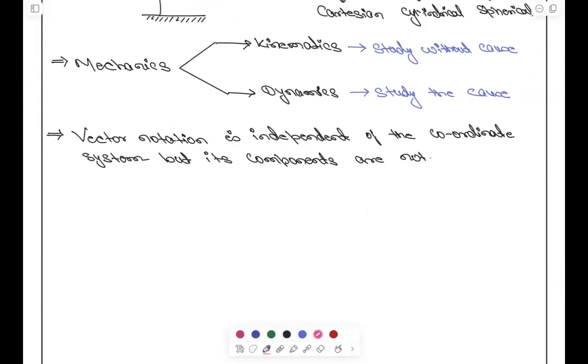Listen carefully, understand carefully. Let's say I am defining this vector. Can you see it? What is a vector? A vector is something which has some magnitude and some direction. As long as I am maintaining its direction and magnitude, the vector will not change. For example,